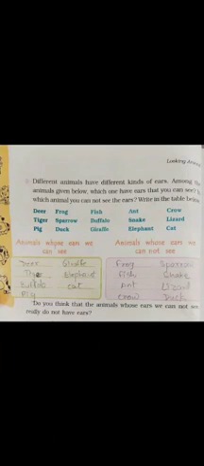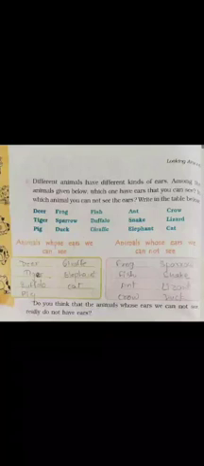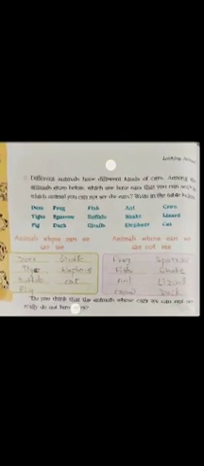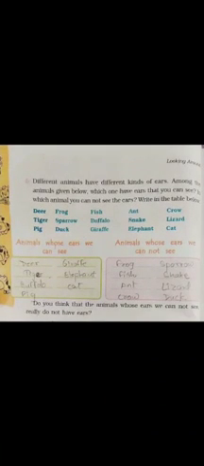So I have solved the image for you. The animals whose ear we can see are deer, tiger, buffalo, pig, giraffe, elephant and cat. All these animals have big ears, clearly visible, and we can spot their ears easily. And the animals whose ear we cannot see are frog, fish, ant, crow, sparrow, snake, lizard and duck.